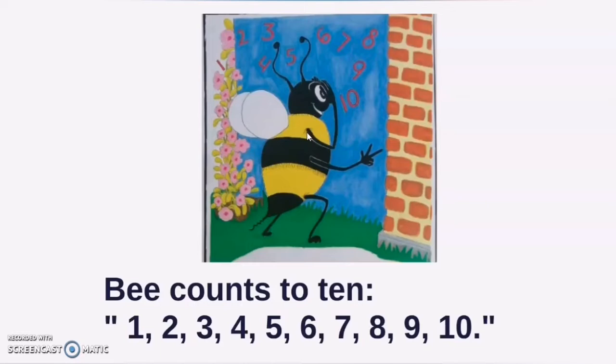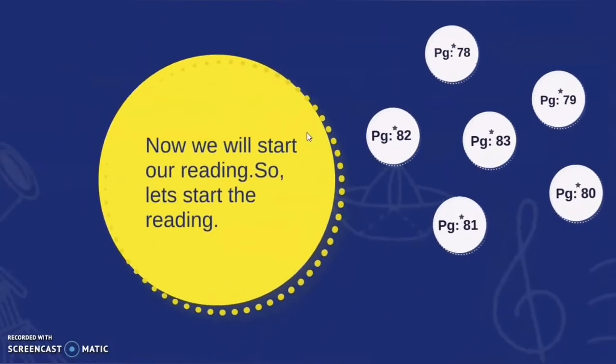So let's start reading. Bee counts to 10. 1, 2, 3, 4, 5, 6, 7, 8, 9 and 10. But why did bee count? To know the answer to this question, we will move on to the next page.